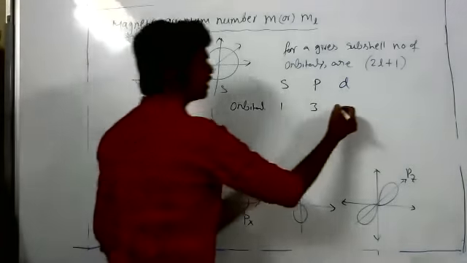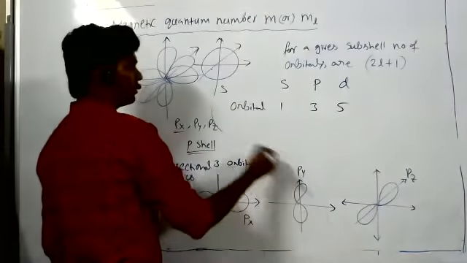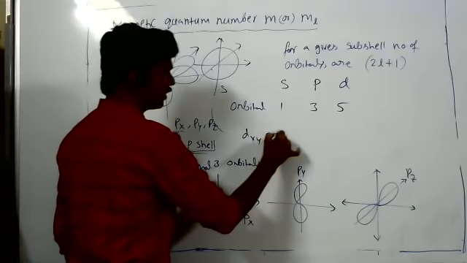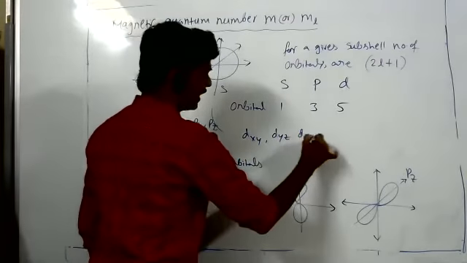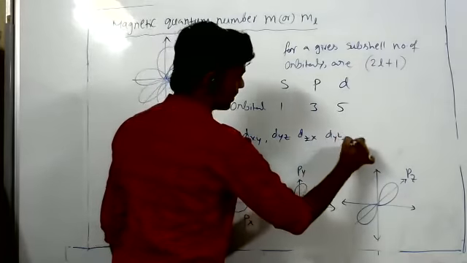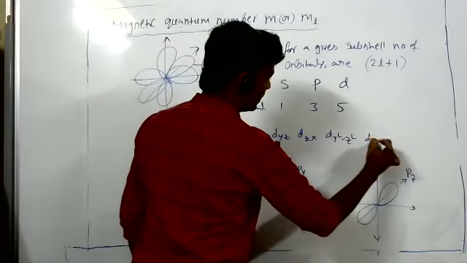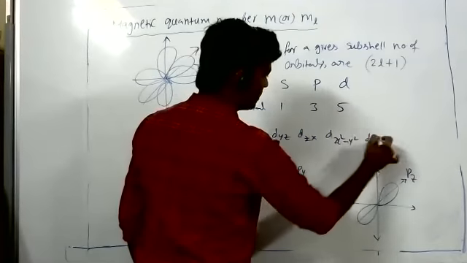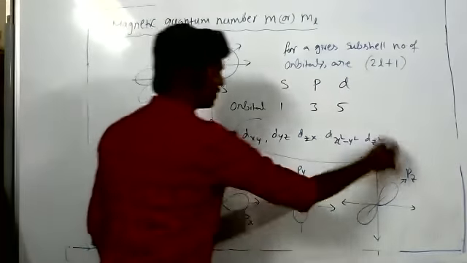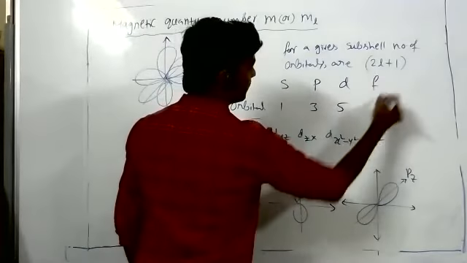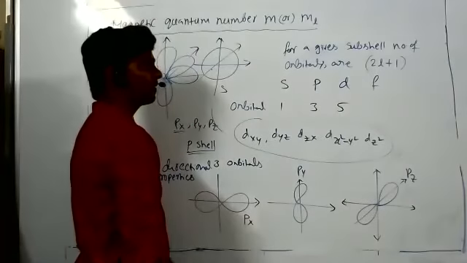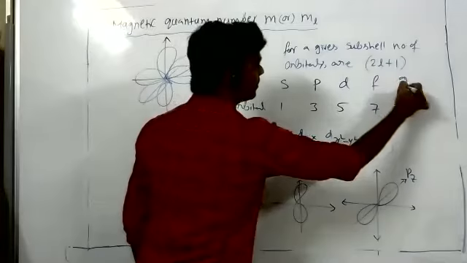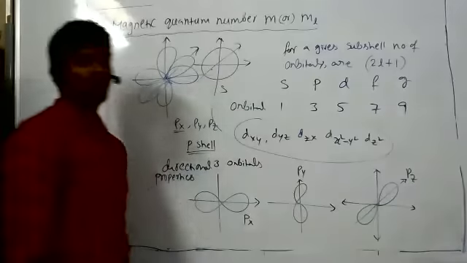here comes 5. So those 5 are dxy, dyz, dzx, dx square minus y square, and finally dz square. So 5 orbitals are there. Next, F, number of orbitals 7. G, 9. Okay, not mandatory.